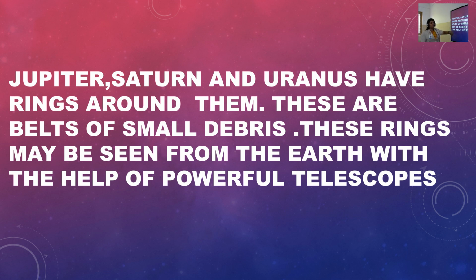Now these are the points of the solar system. Jupiter, Saturn and Uranus have rings around them.